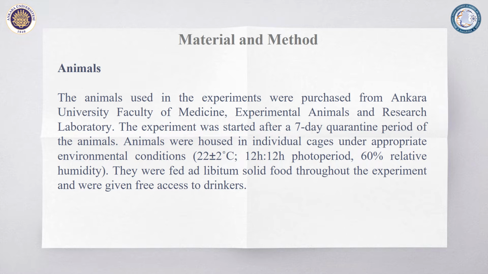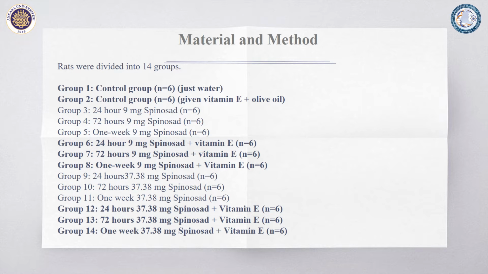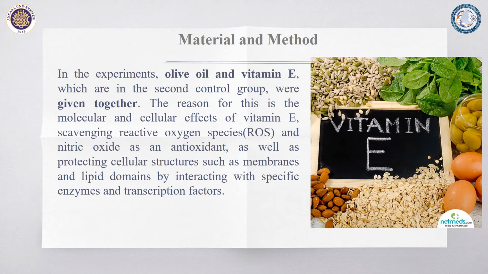For this research, we purchased animals from the Ankara University Experimental Animals and Research Laboratory. The experiment was started after a 7-day quarantine period. Rats were divided into 14 groups, 2 of which were control groups. In the second control group, olive oil and vitamin E were given together. The reason for this is the molecular and cellular effects of vitamin E, which scavenges reactive oxygen species and nitric oxide as an antioxidant, as well as protecting cellular structures.